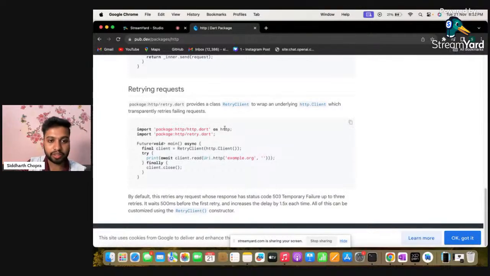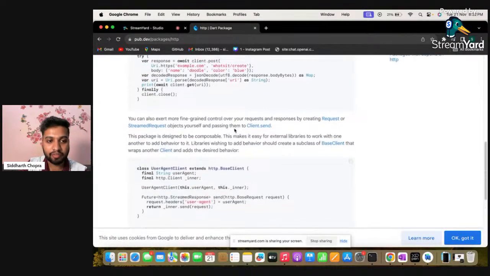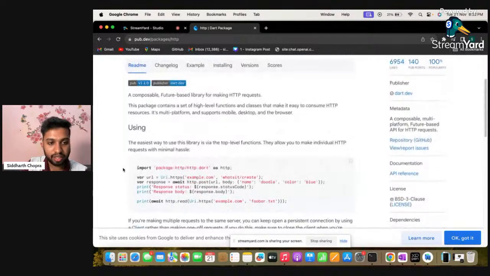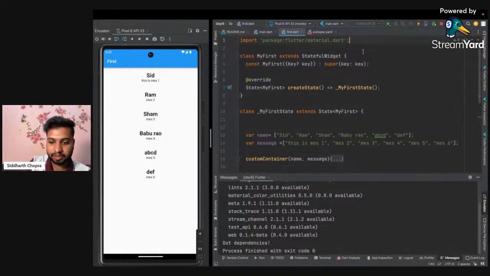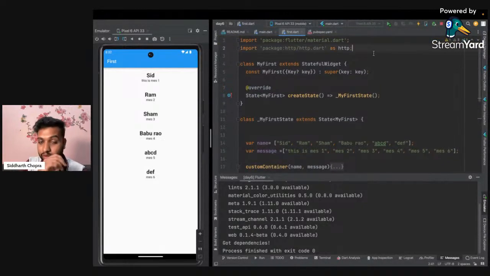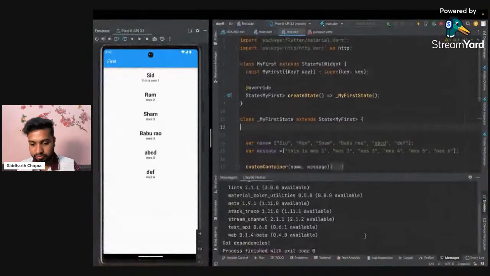Everything is available here. The first thing I have to do is import this package, as I can see in this example. So I will import this package and paste it here below this. Now you can see the package is imported. If you're familiar with Python, we are giving an alias to it with the name HTTP. If alias is not clear, we are just giving it a nickname, HTTP, for whatever we have imported right now. So first we have imported this part.